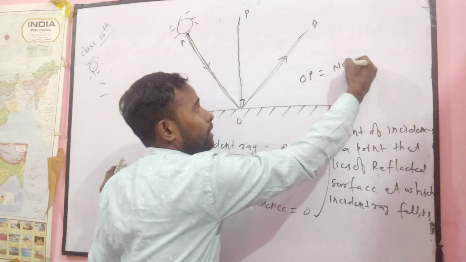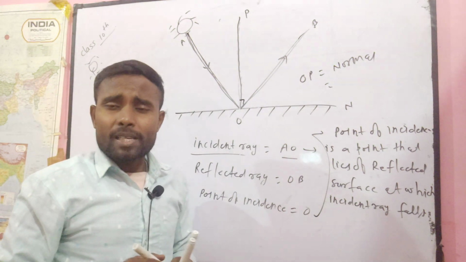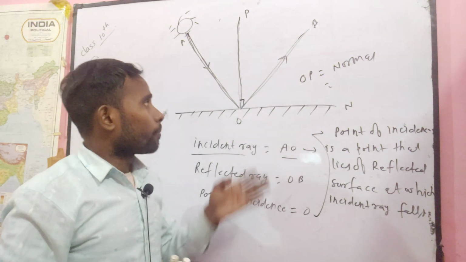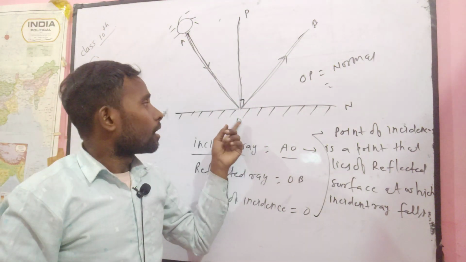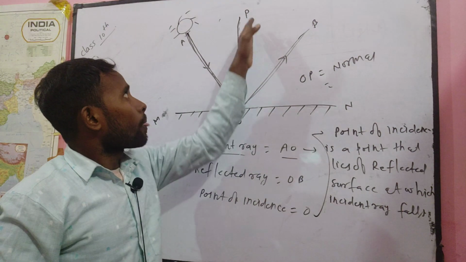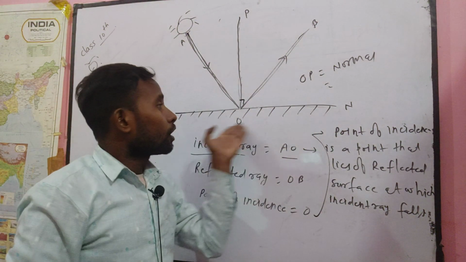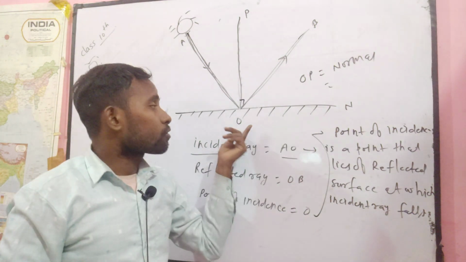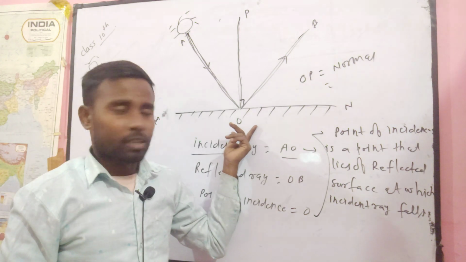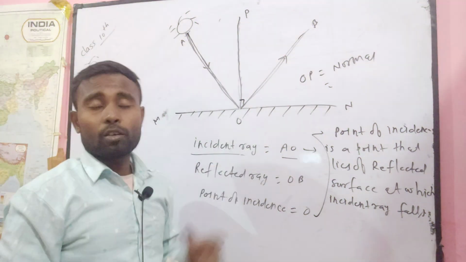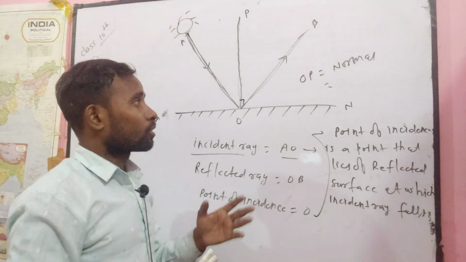You can define normal: it is a perpendicular line. It is perpendicular to the reflecting surface and falls on the point of incidence. Very easy definition, nothing more to define. I think you understand very well.